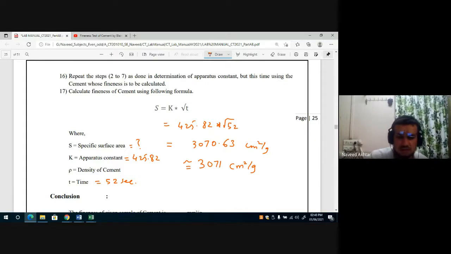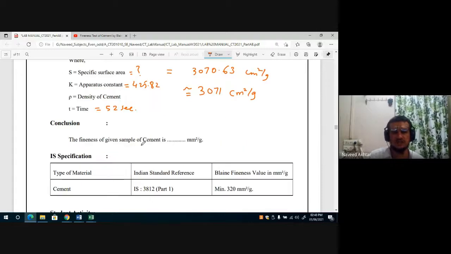Now the conclusion is that the fineness of this cement is 3071 centimeter square per gram.